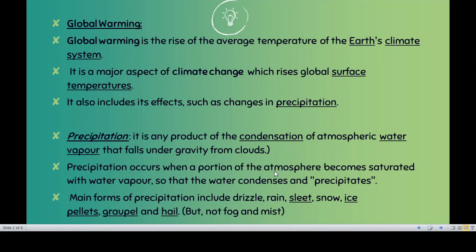The reason is that there is a change in the pattern. That means the winds which carry the rain clouds, the clouds carried with the help of winds, the pattern has actually changed completely because of global warming. Now how has the pattern changed?